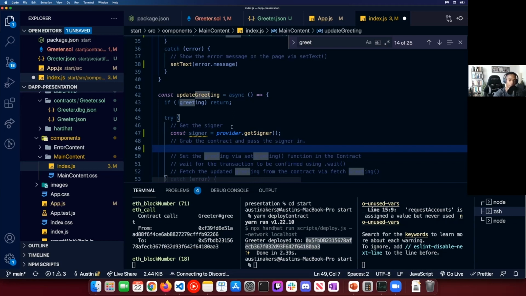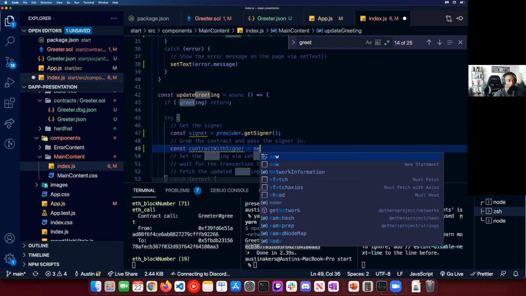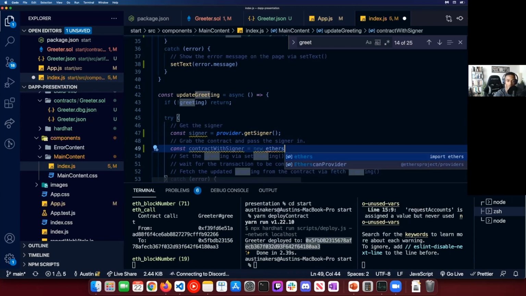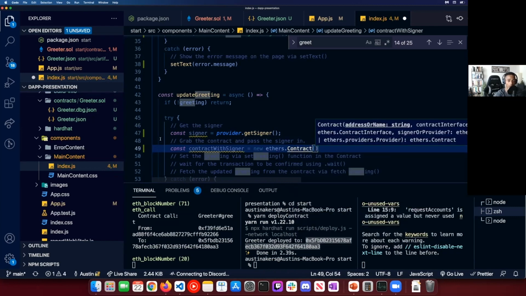And then from there, we're going to grab the contract and pass that signer through, right? So const, I'll call it contractWithSigner, equals new instance. So with ethers, we're going to create a contract again, and pass it that contract address.